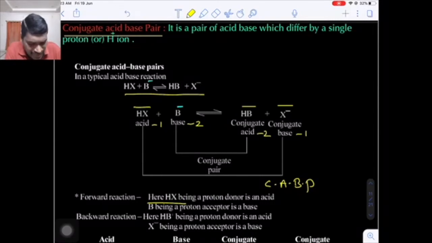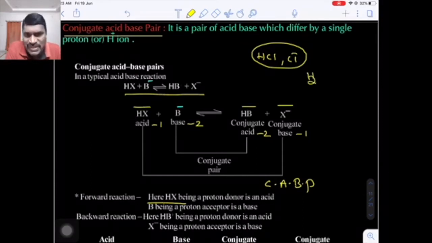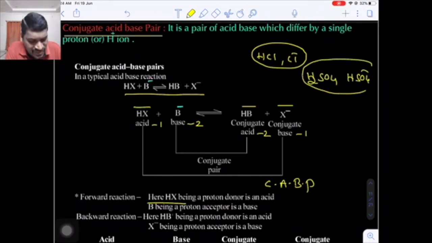So there are two acids and two bases. That means two acid base pairs. Each acid base pair which differs by one single proton is known as what? Conjugate acid base pair. Let's suppose I have hydrochloric acid. Now Cl negative. This is called a conjugate acid base pair because both differ by only one H plus ion. Remember. Let's suppose sulfuric acid is there. If you remove one H plus ion, you will get HSO4 minus. So these two are called conjugate acid base pairs.